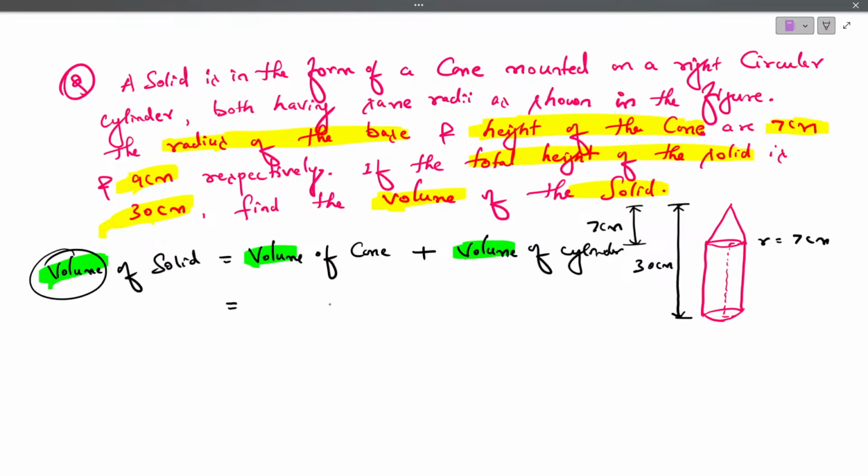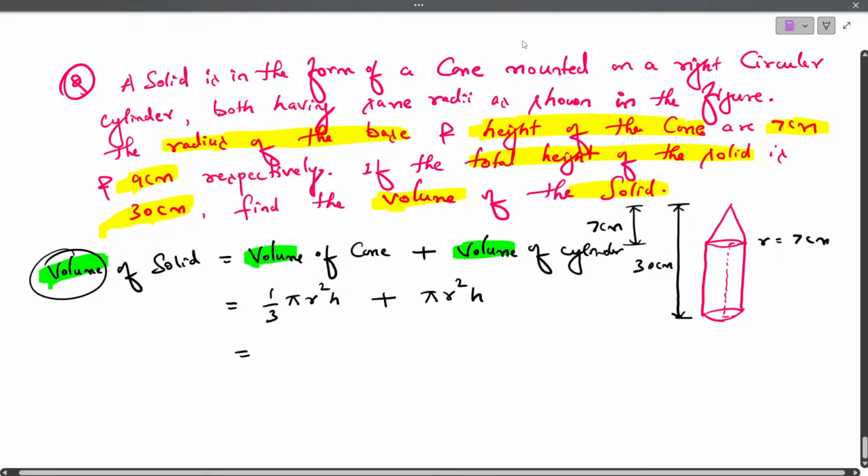Now, what is the volume of cone? What is the formula to find the volume of cone? Quick. The formula to find the volume of cone is 1 by 3 pi r square h. Volume of cylinder is pi r square h.